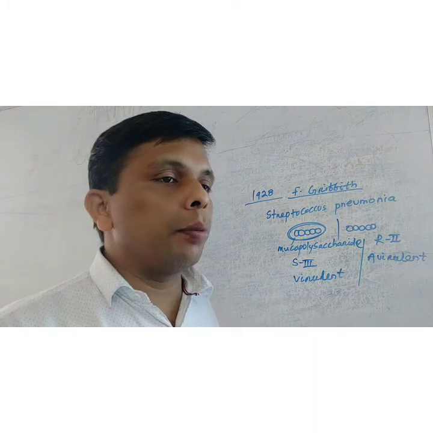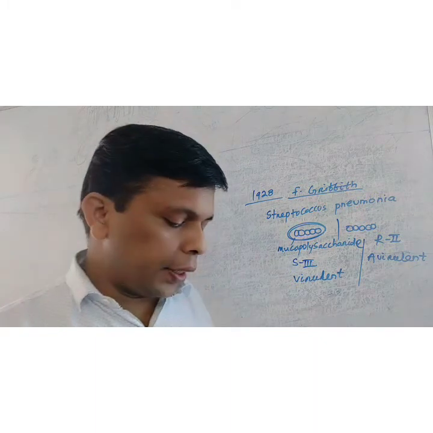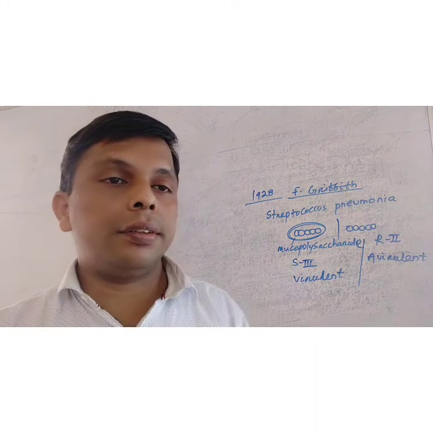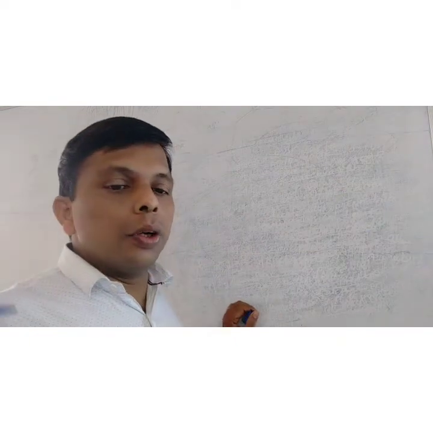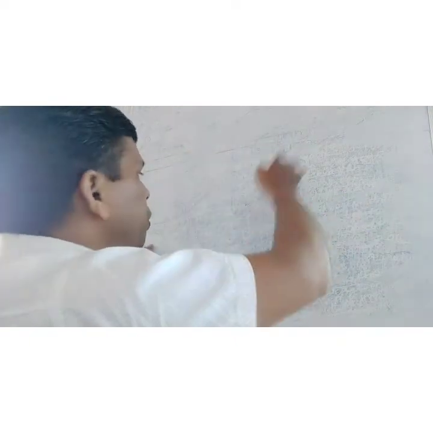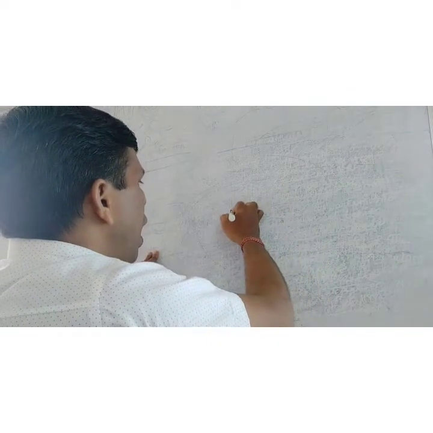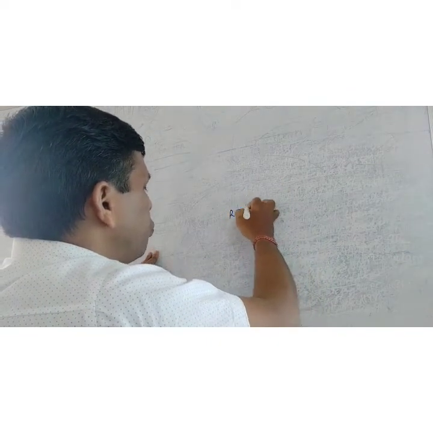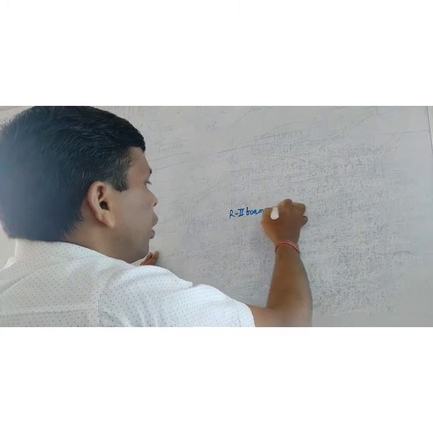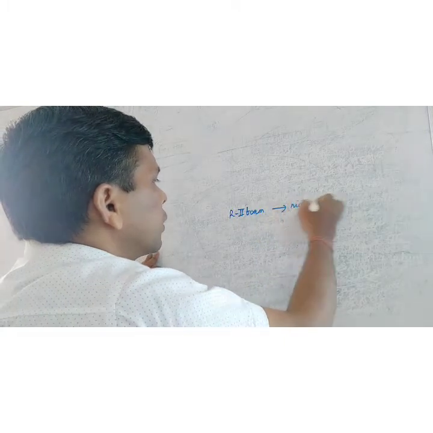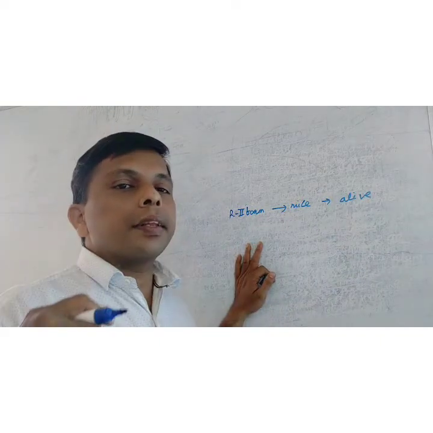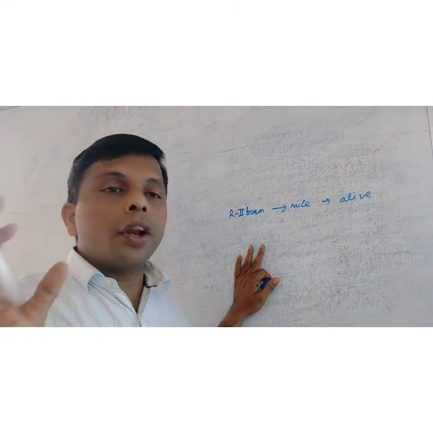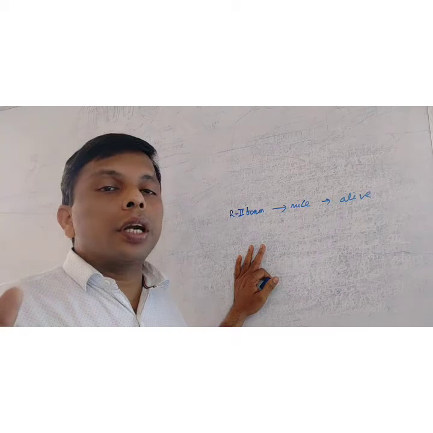Then let's discuss his experiment in detail. At first, Griffith took the live R2 form and injected it into mice. The mice stayed alive, so R2 is non-virulent and does not cause pneumonia.